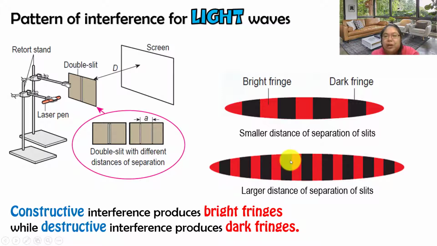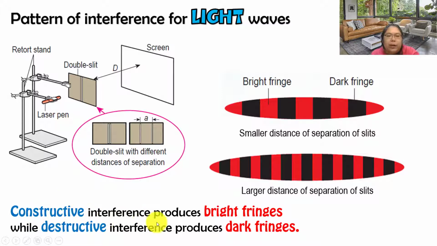So this one, from one fringe to another fringe, is represented by the X. Just now I showed you the X: constructive to constructive. So this one is also the same, the bright fringe to another bright fringe. This one is an X when I'm using a larger distance of the slit. So for example, if I make the A bigger, you get this result. If I make the A smaller, you get a result like this. Okay, the fringes become wider.